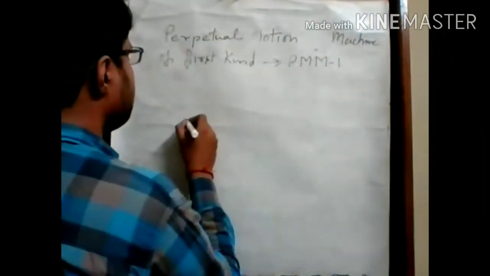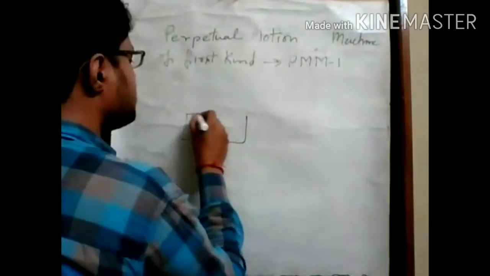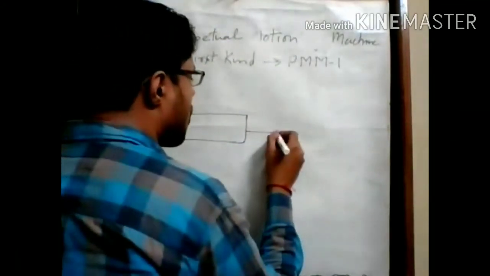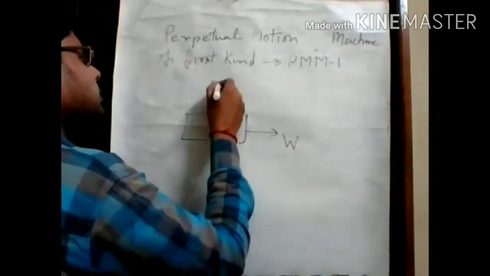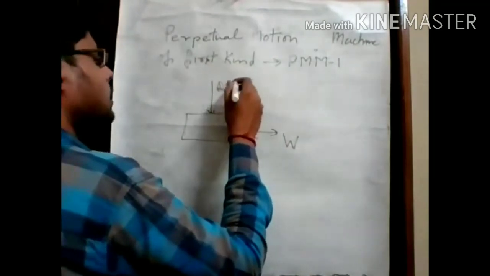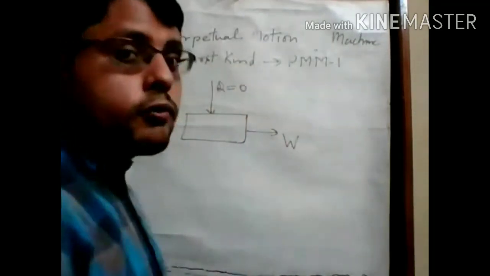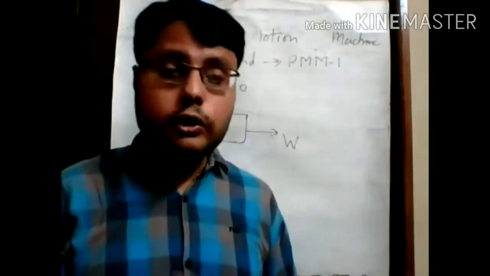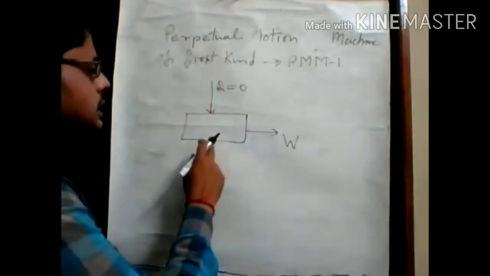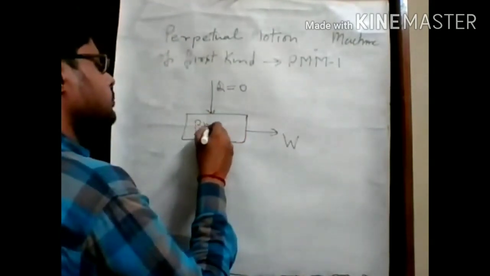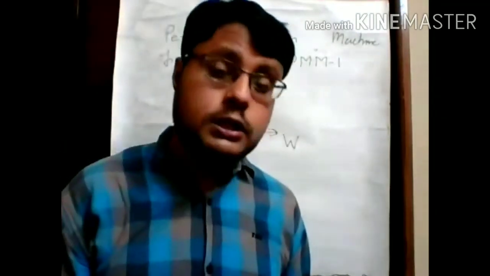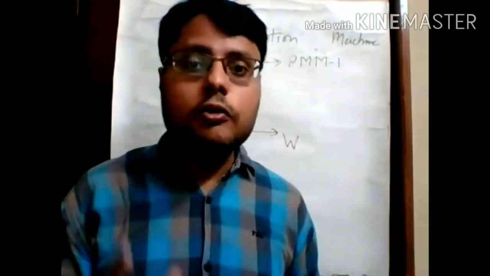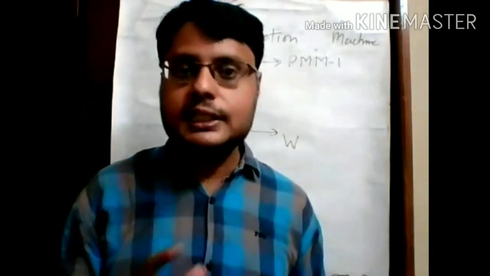But what is the statement of the PMM machine? It is a machine which can consistently produce work without absorbing any amount of energy. Is it possible? No, because this machine violates the first law of thermodynamics.